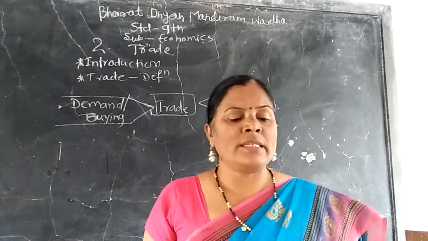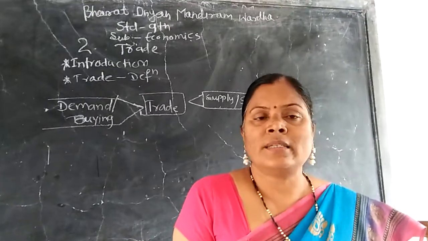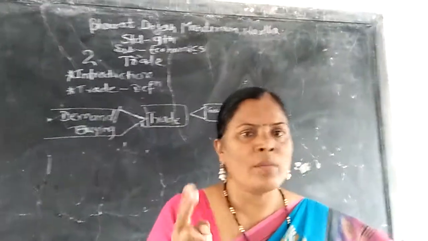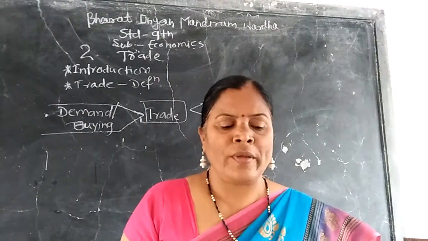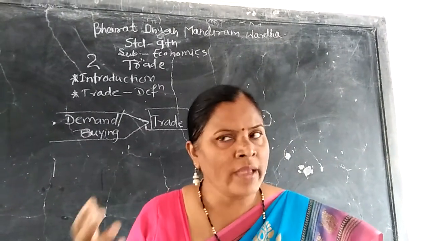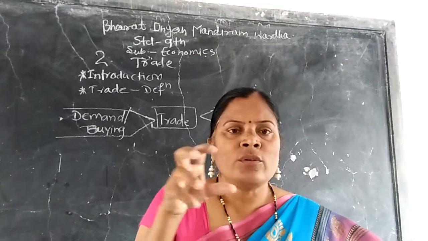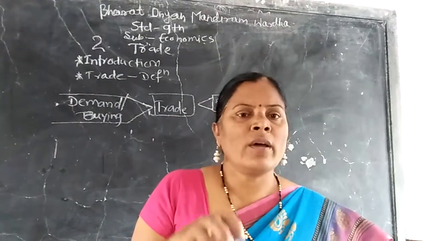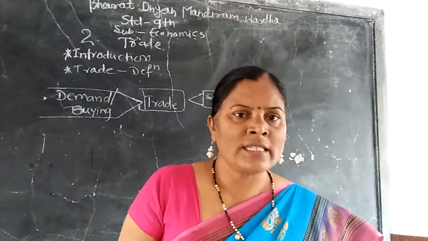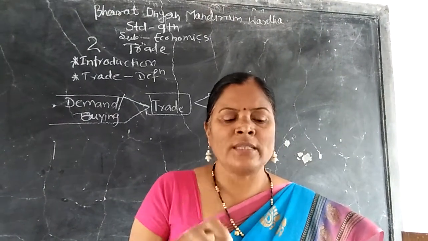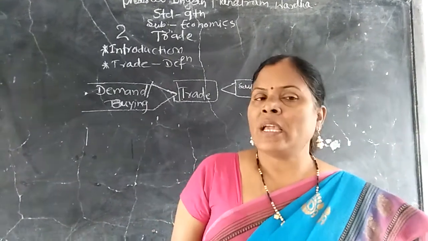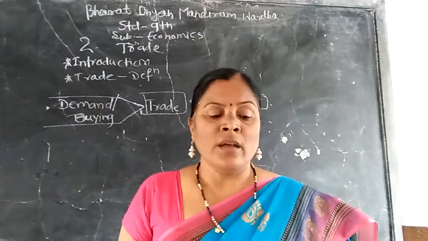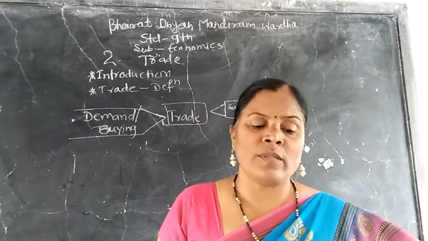Now, buying and selling. Thus, there are two processes: buying and selling of goods is done to fulfill each other's needs, and our satisfaction. So this buying and selling of goods is done to fulfill each other's needs. Those who purchase are the consumers of the goods.